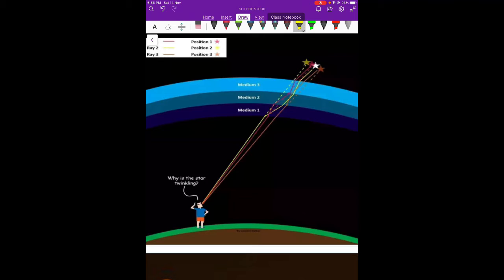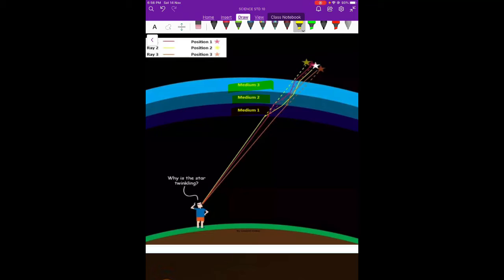Now twinkling of stars, as I told you, this is just an example, medium 1, medium 2 and medium 3. This is the light from the stars. Remember, they are from very long distance, light years away. 1 light year means the distance traveled by light in 1 year. Remember, the speed of light is 3 into 10 raised to 8 meters per second, means 3 lakh kilometers per second, into minutes, into hours, into days. So into 365 days. That is the distance traveled by light in 1 year.